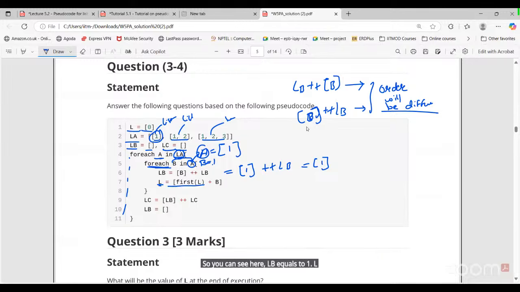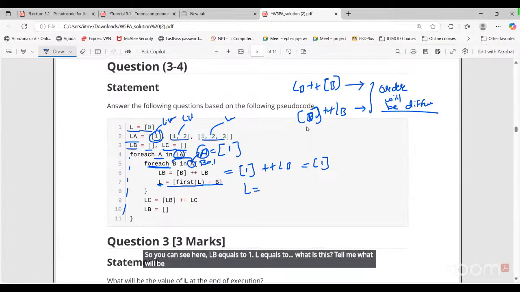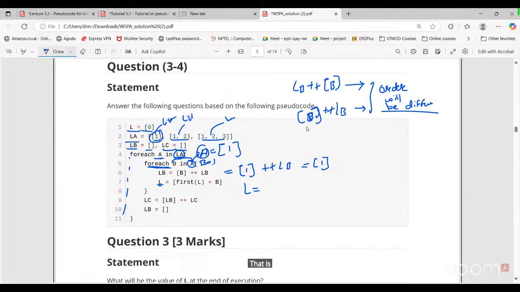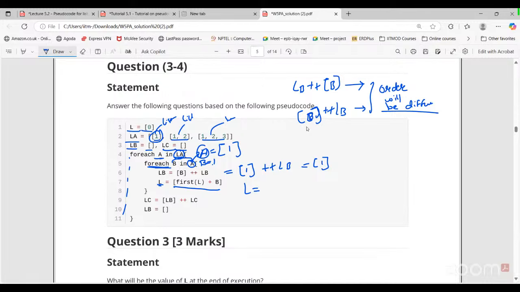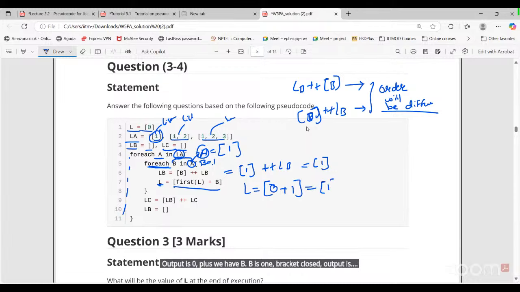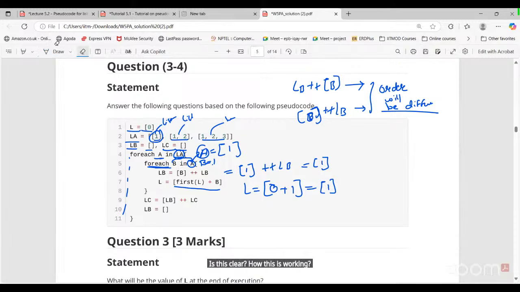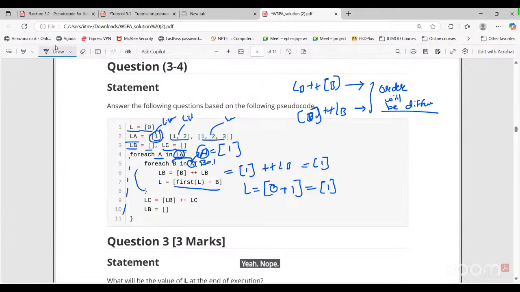L equals to, what is this? Tell me what will be L now? That is basically a list. But what is the list here? First of L plus B. Can you tell me the value here of L? First of L is 0. So in brackets, we have first of L, output is 0, plus we have B. B is 1, bracket close, output is what? In brackets we have 1. So L is basically equal to 1 now. Is this clear? How this is working? Yes, sir. Now go for the next element.